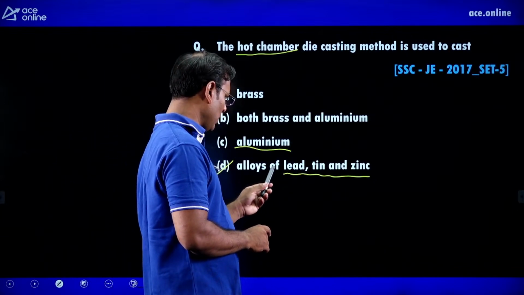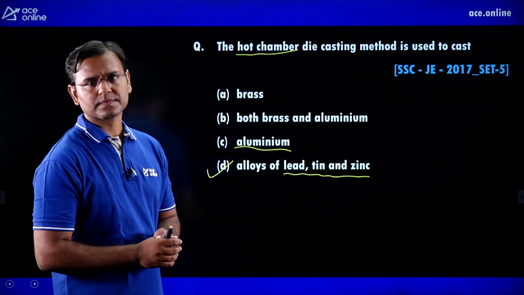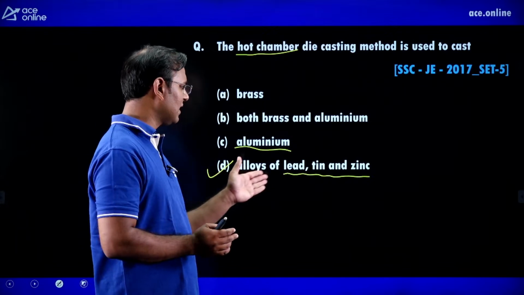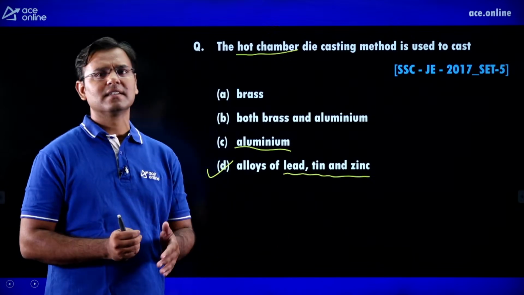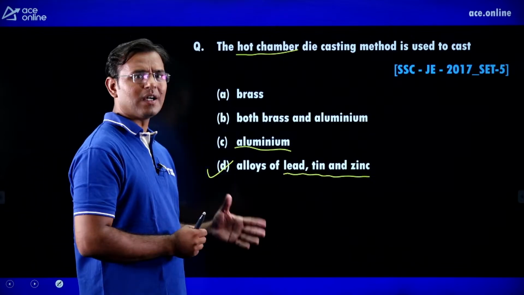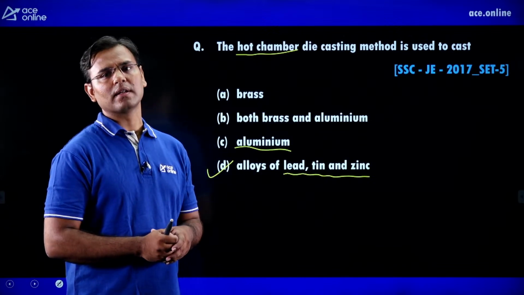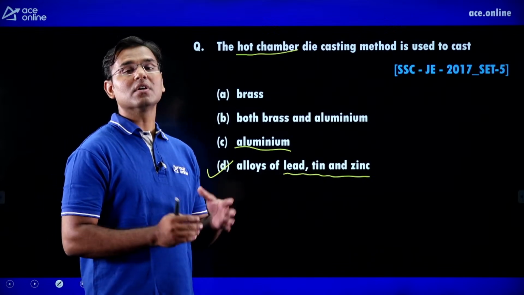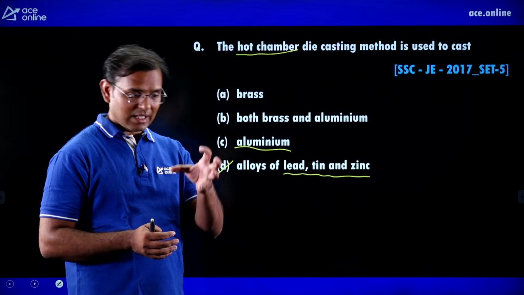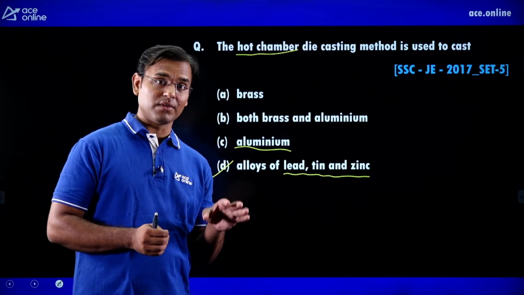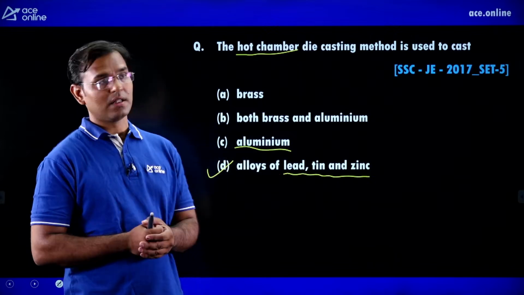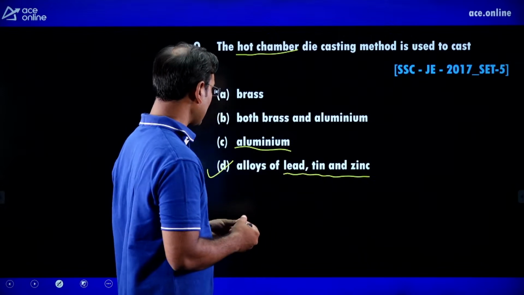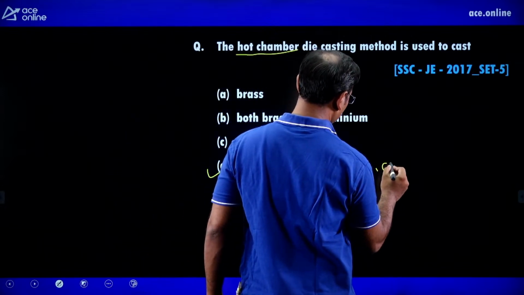Guys, the aluminum has more melting point temperature as compared to lead, tin and zinc. Aluminum has a higher melting point, it is 660 degrees centigrade, but lead, tin, zinc have a melting point lesser than 660 degrees centigrade. If in the hot chamber, means hot die, we are putting the aluminum powder, then it is very difficult for aluminum powder to convert into the molten metal, because the aluminum powder will extract the heat available in the die, but that heat is not enough to convert that aluminum powder into the molten metal, and therefore the hot chamber die casting is used for lead, tin and zinc. Here also we can add the cadmium.